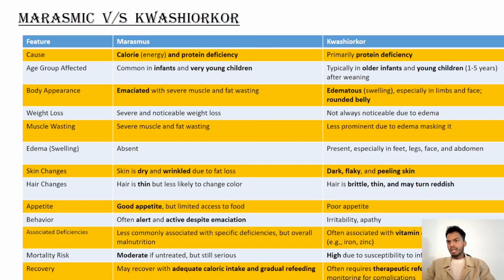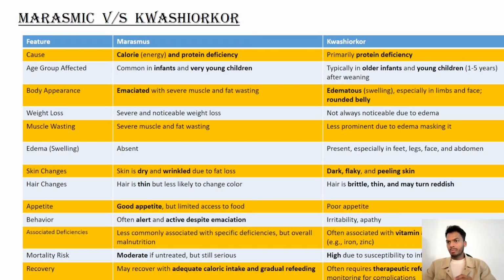Muscle wasting: in marasmus, there is severe muscle wasting and fat wasting. In kwashiorkor, it is less prominent due to edema masking it. Edema or swelling is absent in marasmus. In kwashiorkor, it is present, especially in feet, legs, face, and abdomen. Skin changes: in marasmus, skin is dry and wrinkled due to fat loss. In kwashiorkor, skin is dark, flaky, and peeling. Hair changes: in marasmus, hair is thin but less likely to change color. In kwashiorkor, hair is brittle, thin, and maroon reddish.